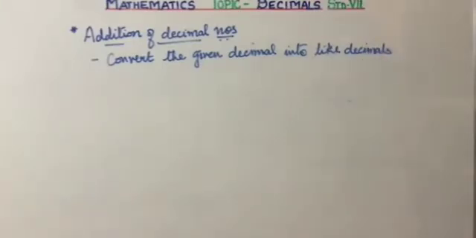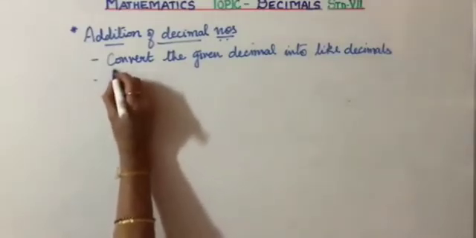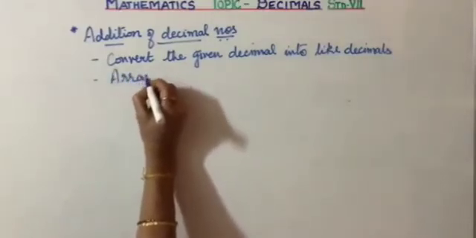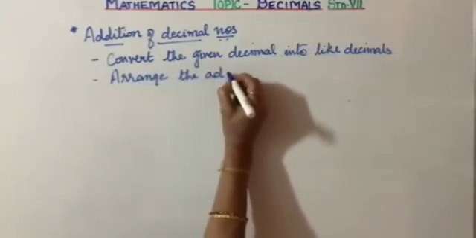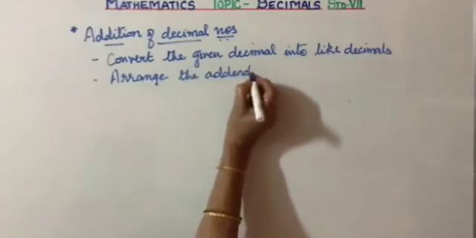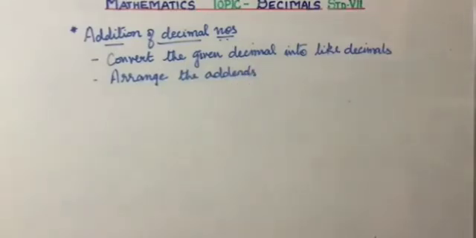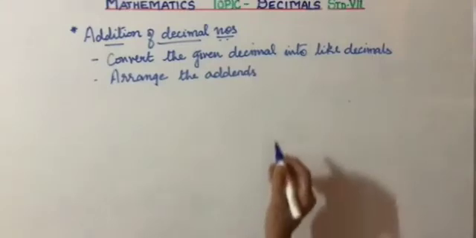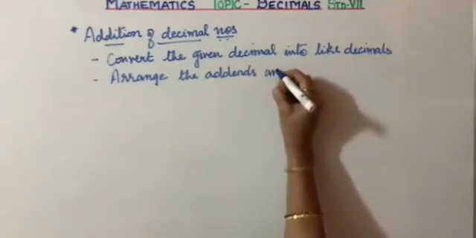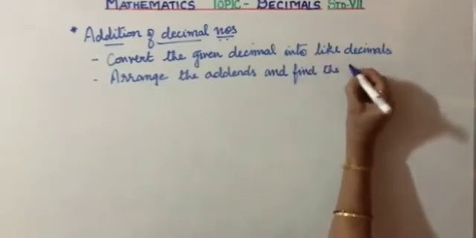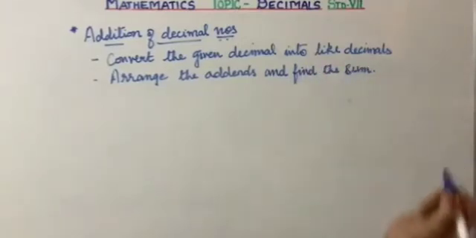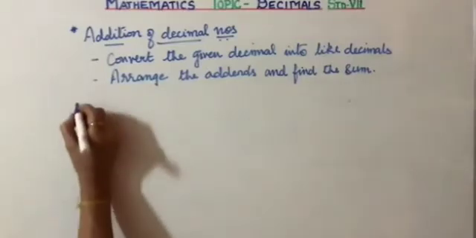The next step is arrange the addends and find the sum. Arrange the addends. Okay. So when you are arranging the addends, you will take care of the numbers before the decimal and after the decimal. So arrange the addends and find the sum. Okay. Now let's see. I'll give you examples and let's start doing.